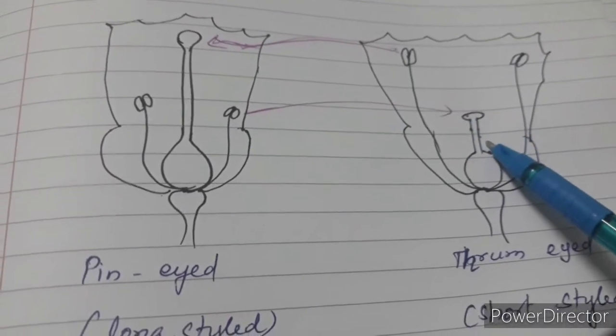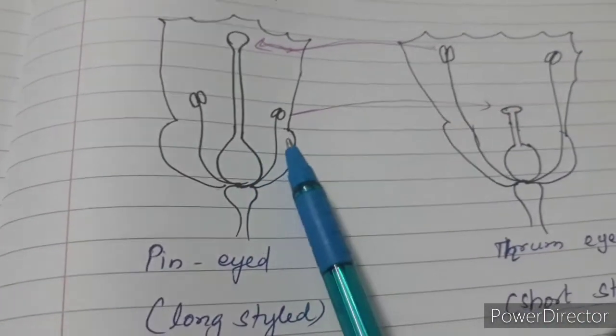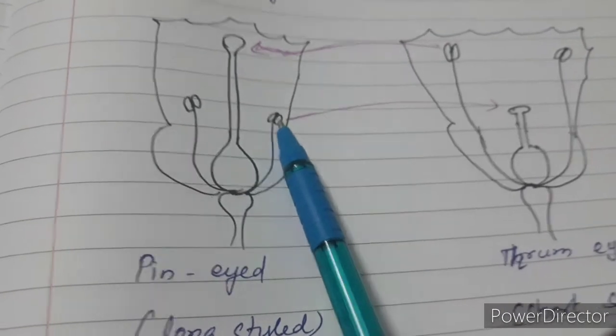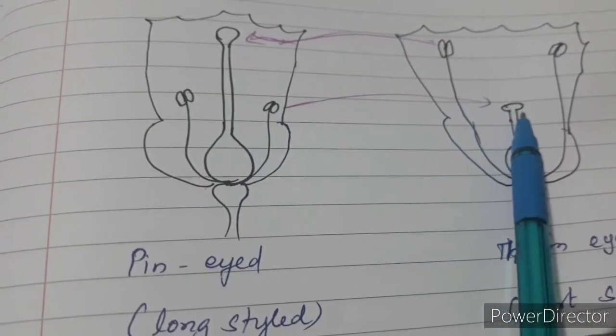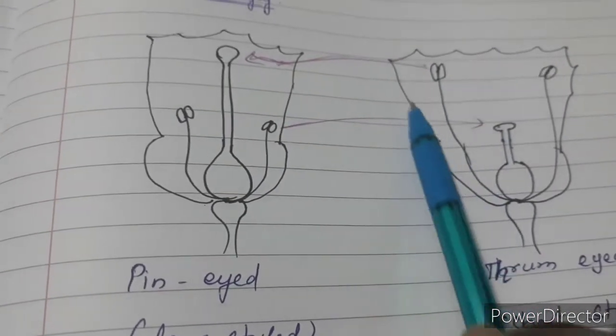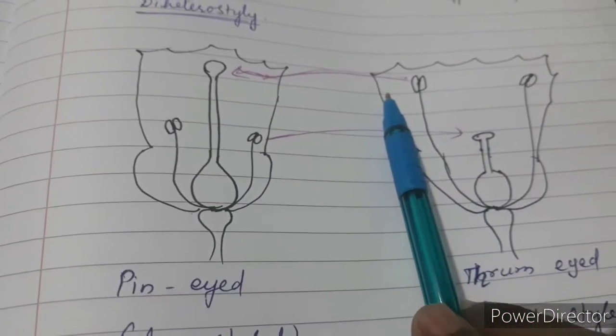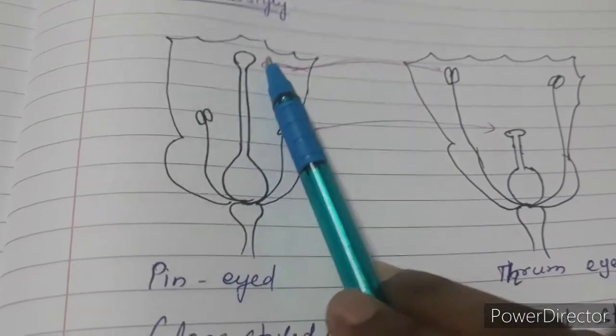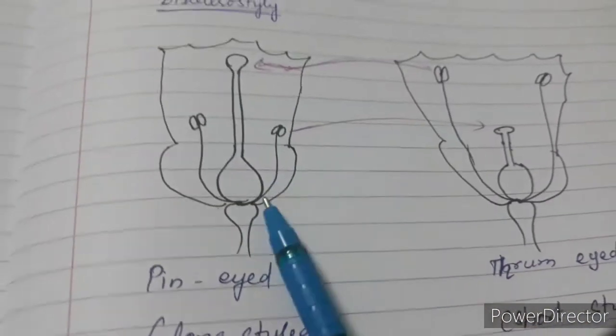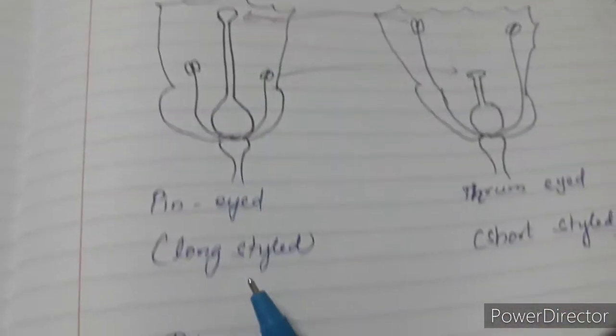So the length of the style here matches with the length of the anther here. Hence this anther is capable of pollinating this style. In the same way, the longer filament containing stamen can pollinate the carpel with a longer style. So depending on the length, it is going to happen.